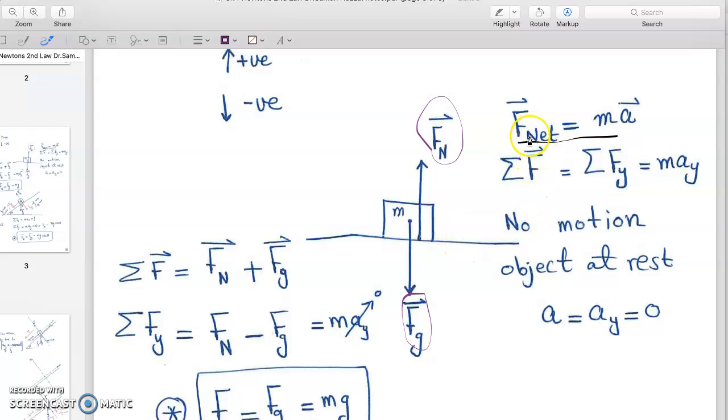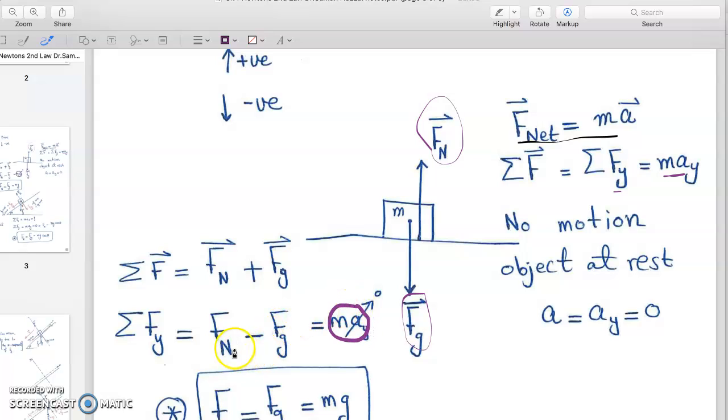So when we say summation of forces, we have no forces along the x-axis. So by summation of forces, we mean all the forces along the y-axis, and that is equal to m times the acceleration along the y-axis. But we know that there is no motion, so no acceleration. So the summation of the forces along the y-axis will be equal to 0.